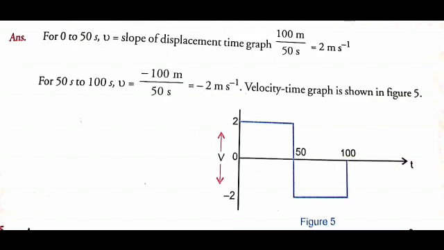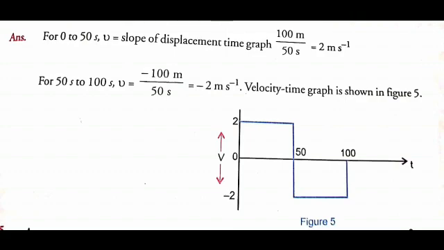Now for t equal to 50 second to t equal to 100 second, the direction has already changed. She comes back to her initial position. So we will have to consider minus 100 meter by 50 second. Here the minus sign shows the opposite direction, the change in direction. So we have minus 2 meter per second. That is, the velocity from t equal to 50 second to t equal to 100 second is minus 2 meter per second.